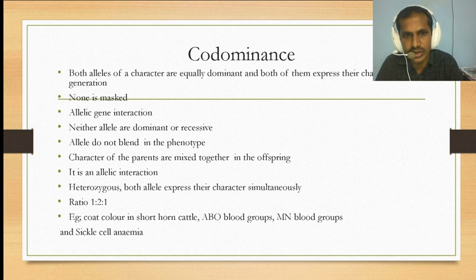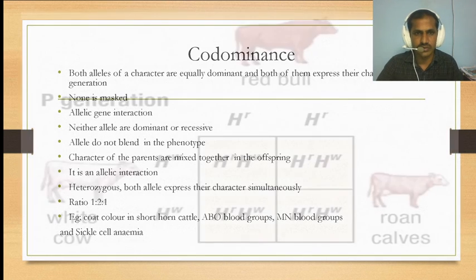The ratio is 1:2:1. Examples are coat color in shorthorn cattle, ABO blood groups, MN blood groups, sickle cell anemia, and snapdragon, where codominance was discovered. They express both parental characters in the same generation, which is called codominance. Neither is dominant or recessive, and the alleles do not blend phenotypes.